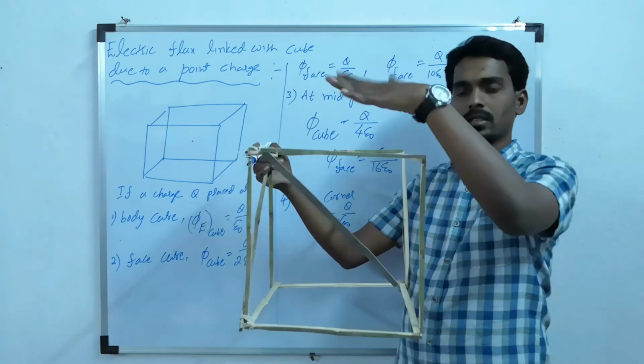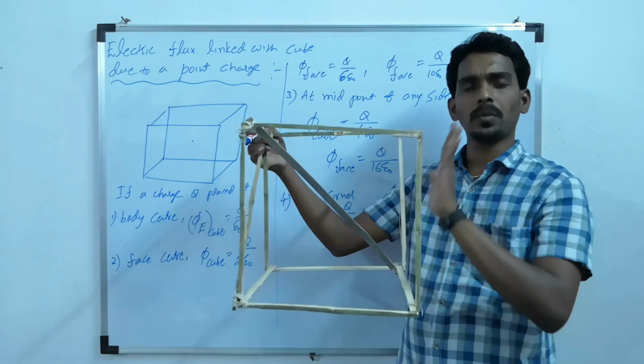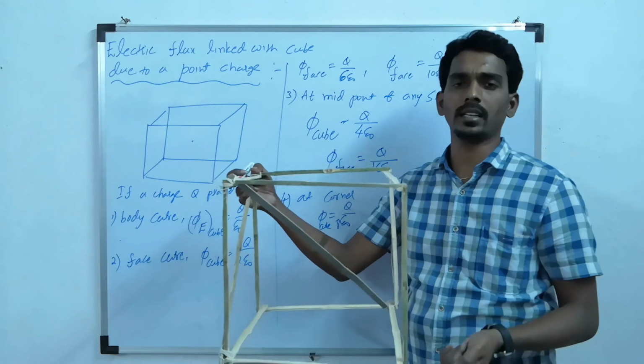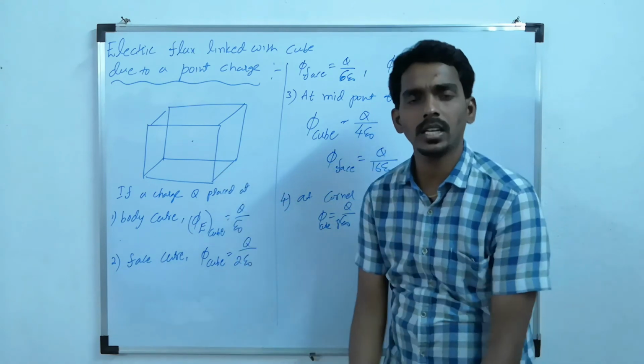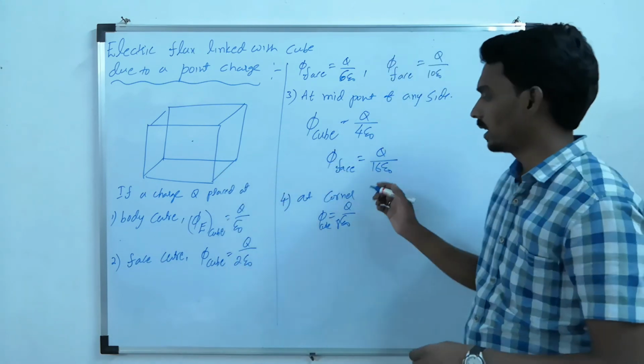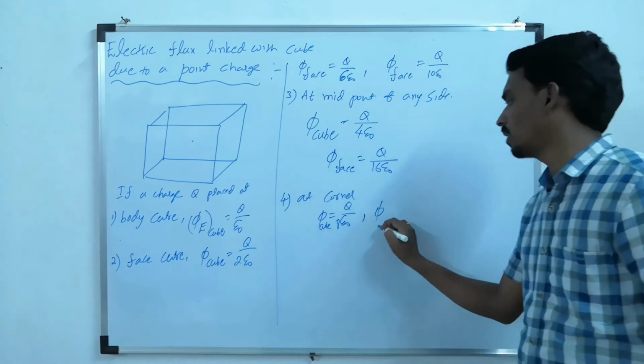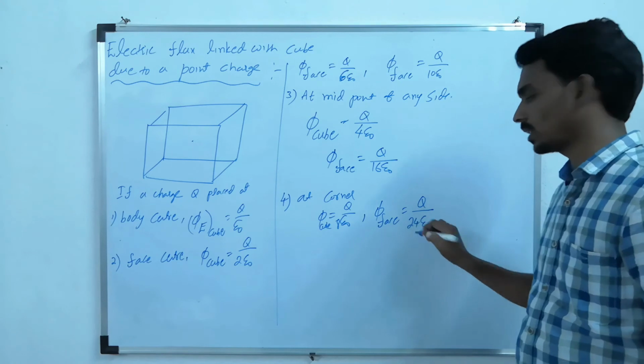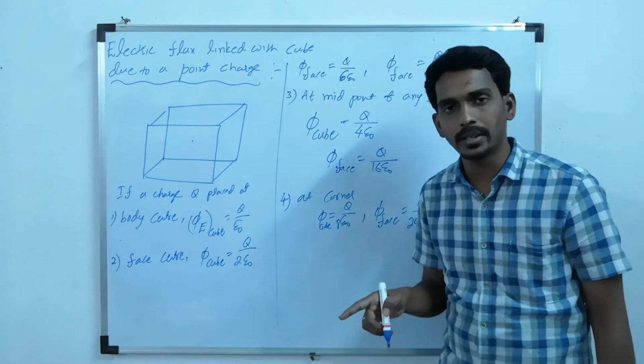So 3 surfaces have the field lines parallel. Then the flux linked with them will become 0 because theta is 90. Then only the remaining 3 sides will get the flux. So the flux for each face will become Q by 24 epsilon naught, because this is again dividing into 3 parts.